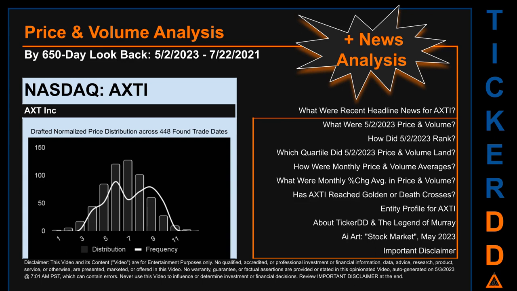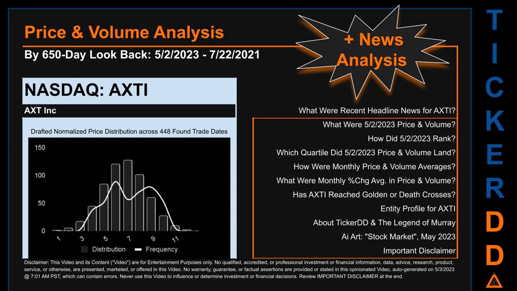The chart shown on this page is our initial attempt at studying the price for AXTI after dynamically normalizing price distribution across those discovered trade dates. The bar chart is the generated distribution and the overlaid line graph, if it is generated, is the frequency of the prices on the x-axis. We will enhance this look-through as our AI model progresses in the next iteration.